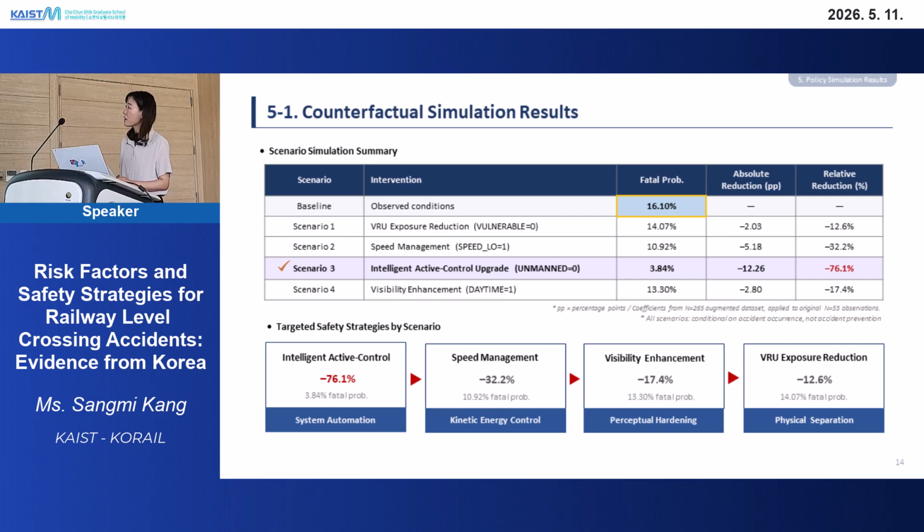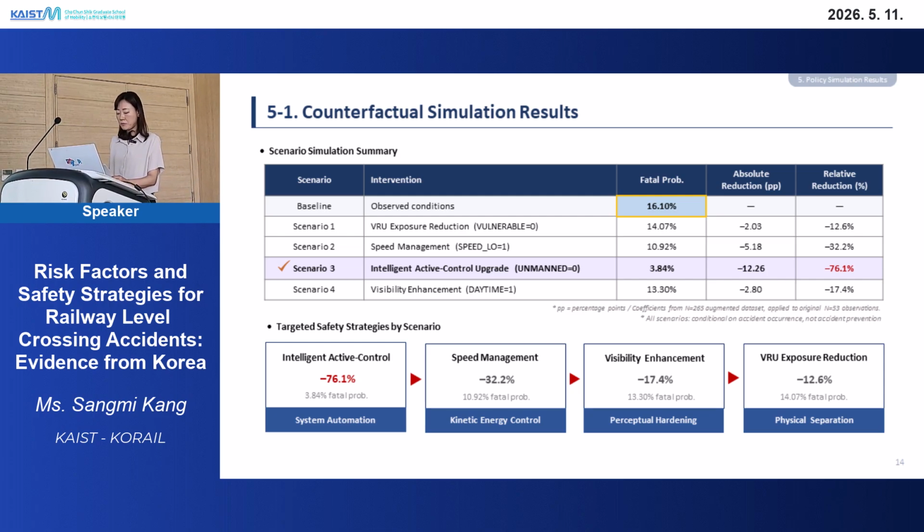Now I will present the counterfactual results here. As I said, the baseline fatal probability was 16.1%. Using the significant variables from the MNL model, I created 4 policy scenarios. Scenario 1 looks at what happens when pedestrians and cyclists are not involved in the accident. So here I set the vulnerable road user variable to 0. So the fatal probability drops to 14.07%, which is a 12.6% relative reduction. And it is helpful, but the smallest effect among the 4.